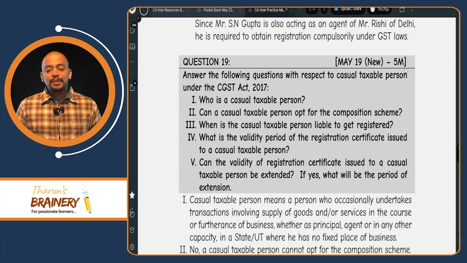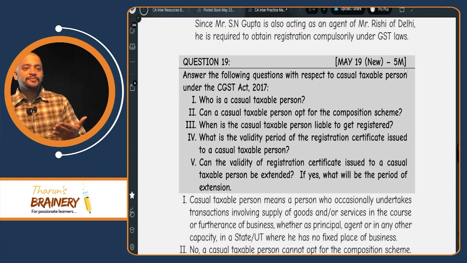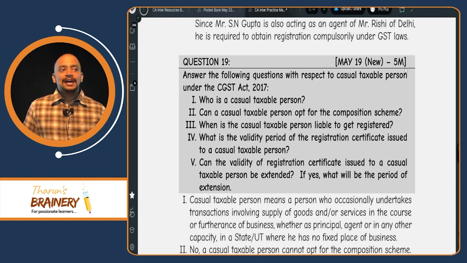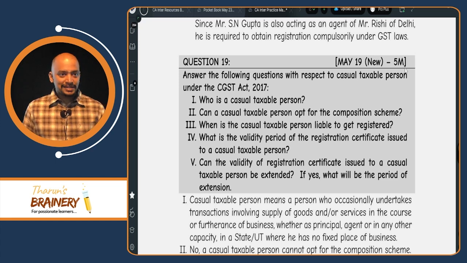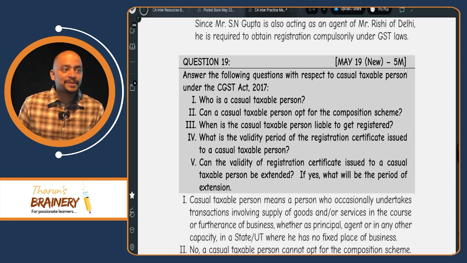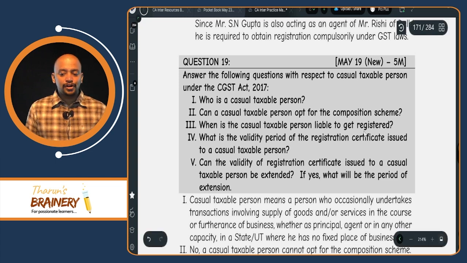Can a casual taxable person opt for composition scheme? So in composition scheme we have some disqualifications. So in that, S9 RCM are the disqualifications, so that we will see today. So C for casual taxable person. A person who is getting registered as a casual taxable person or a non-resident taxable person cannot opt for composition scheme.